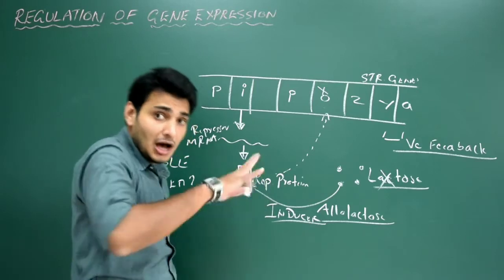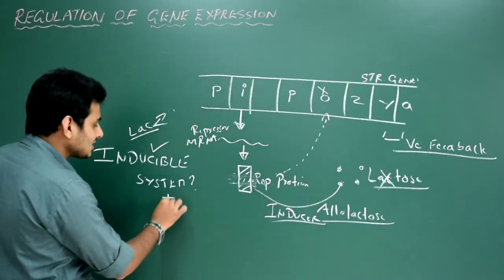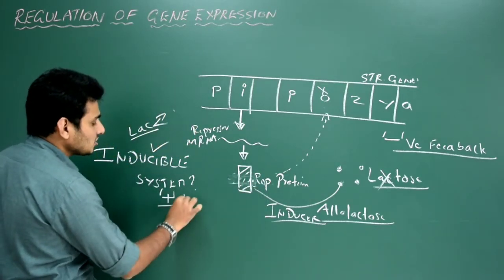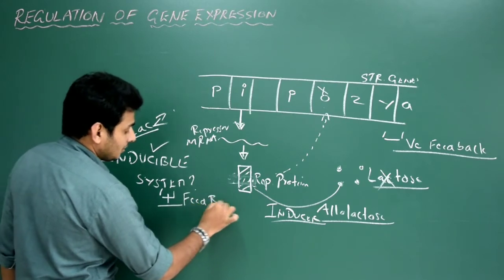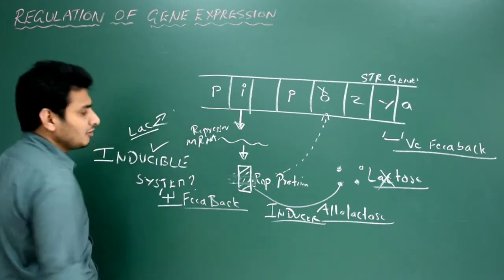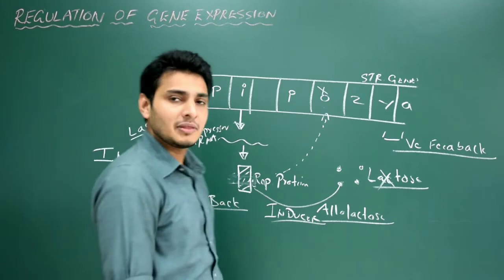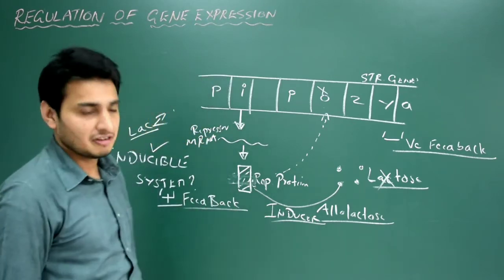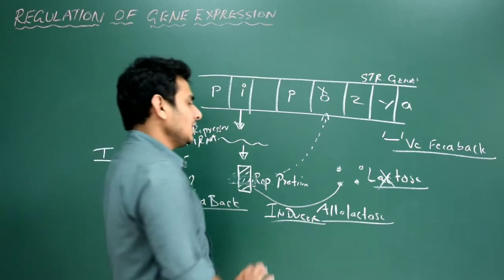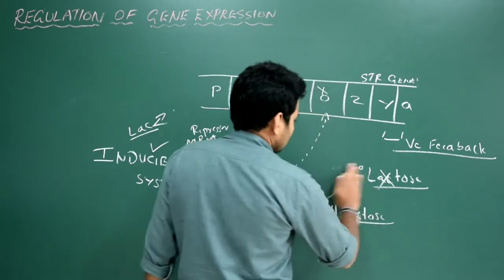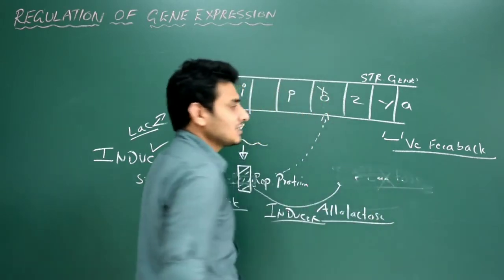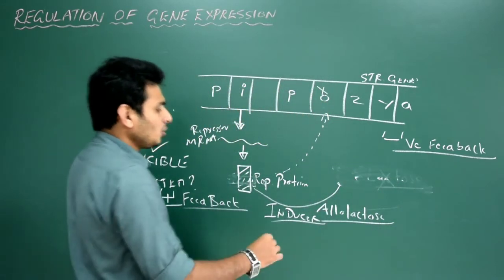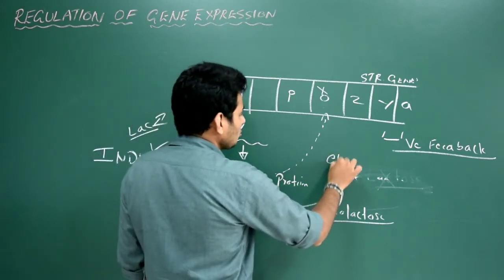Okay. Now I can also make the lac operon positive feedback. I can make it. Naturally it is a negative feedback mechanism, that is lac operon, but I can convert it into positive feedback. How? See, let us just imagine that the entire board is the cytoplasm of the E. coli, and here we have glucose.